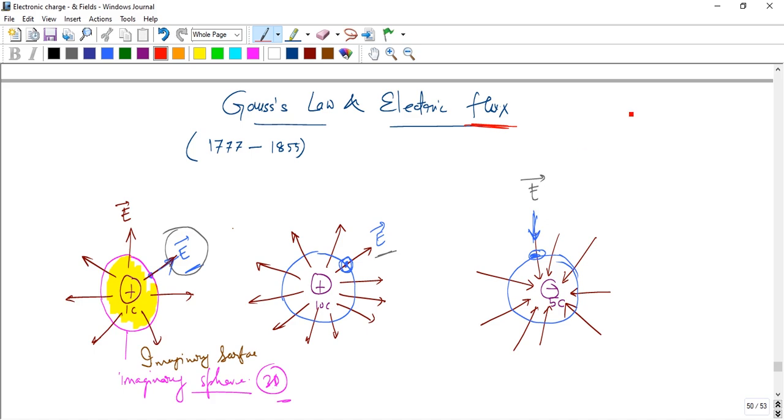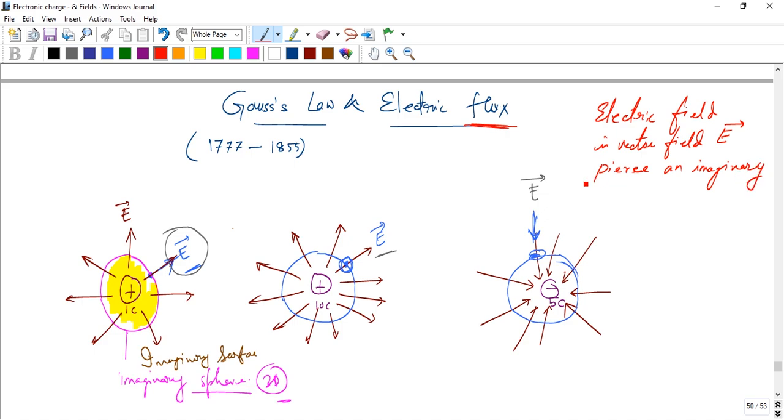Okay, so note that electric field E is a vector field. Here is an imaginary spherical surface. Spherical means 3D.